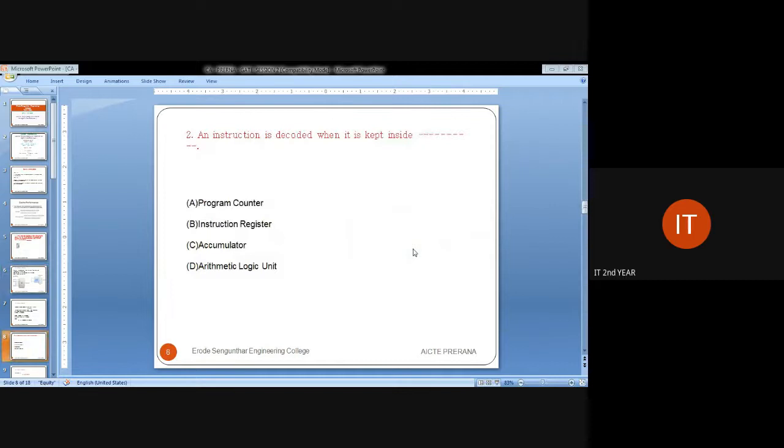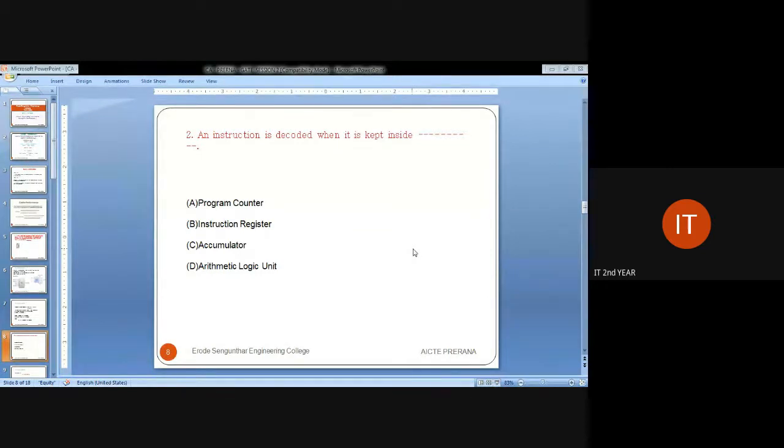Next question. An instruction is decoded when it is kept inside a program counter, instruction register, accumulator, or arithmetic logic unit. These are the options they have asked. We have already seen the basic uses of these four things. Last class we discussed the arithmetic logic unit in the CPU, followed by the program counter. The next ones are the instruction register and the accumulator.